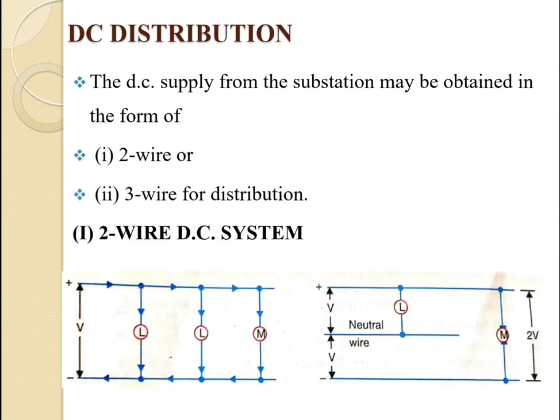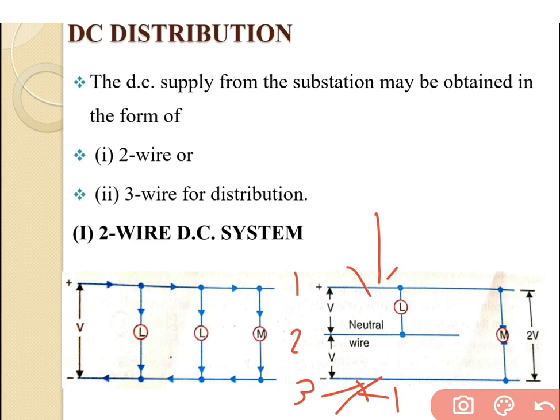So now we are going for the figure side. This is the single line diagram for the 3-wire DC distribution system. Having 3 wires, first one, second one, and this is the third one. Having 2 outer wires, that is the first and this is the second outer, and the third one, that is the middle or neutral wire. So if we go across the outers, we get the voltage of 2V.